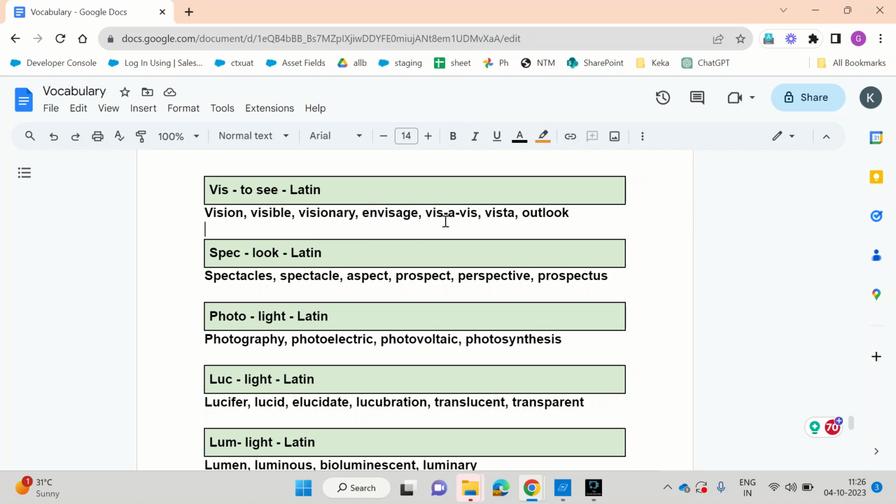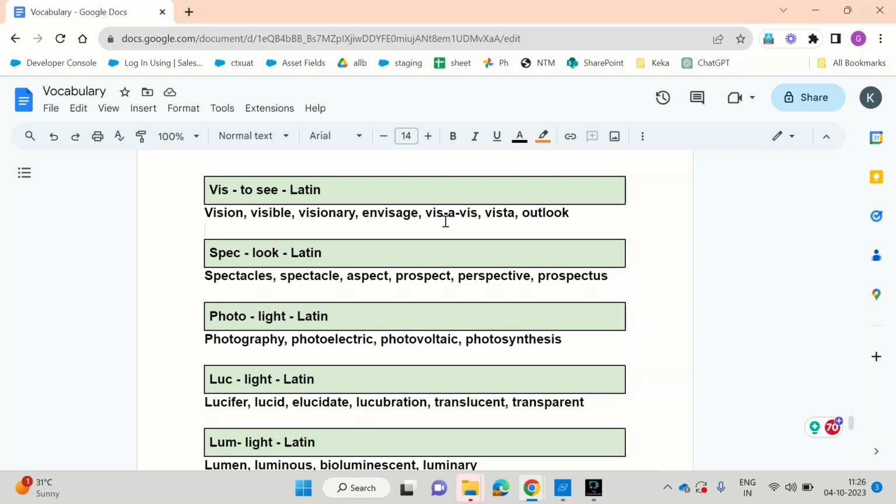Vis means see, and seeing, keeping two items face to face and looking at them. That is vis-a-vis. Vista. Vista is a distant view, an extensive view. That is vista. Broad view of the mountain, let's say, that is vista.